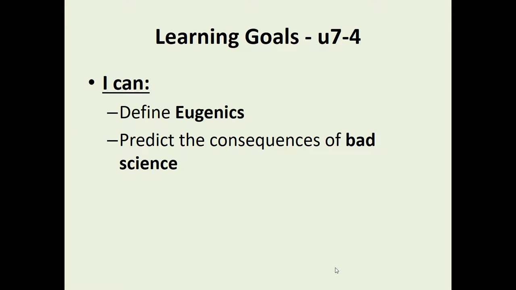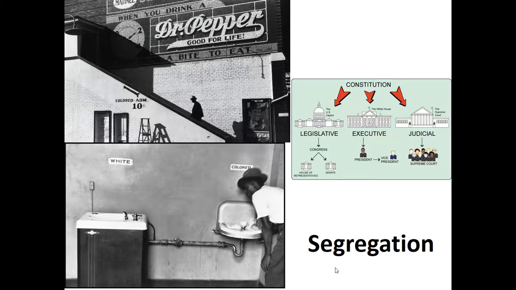Today, I can define eugenics, and I can predict the consequences of bad science. When we rewind the clock 100 years ago, it is a segregated society. We're not talking about unequal. We're not talking about racist, although it is unequal and it is racist, but it's at its height. Segregated society is where you have black places and white places, and legally you cannot go between the two.